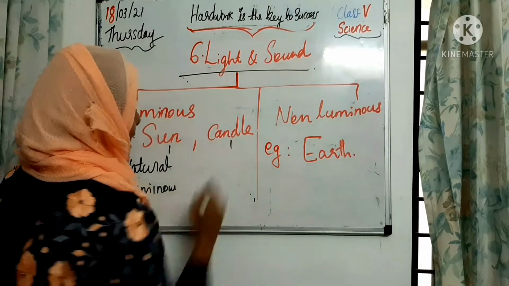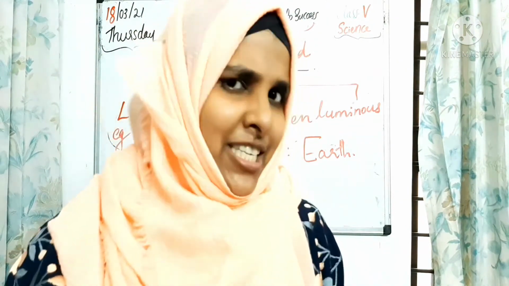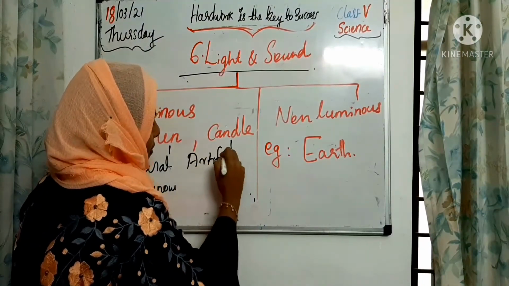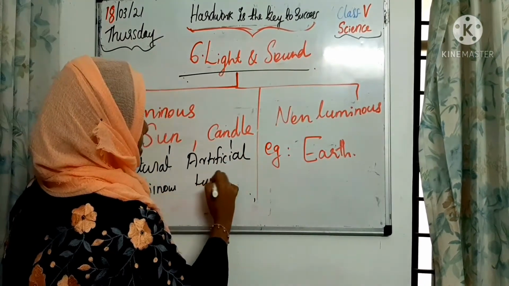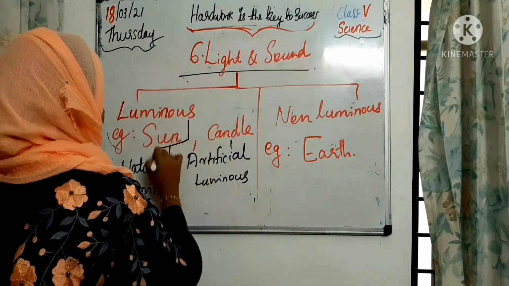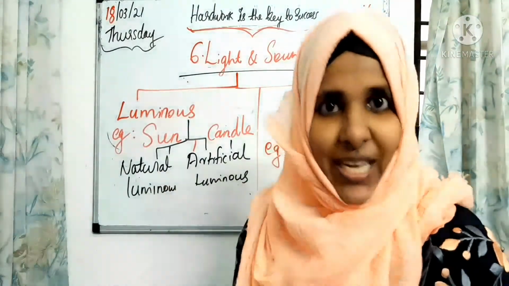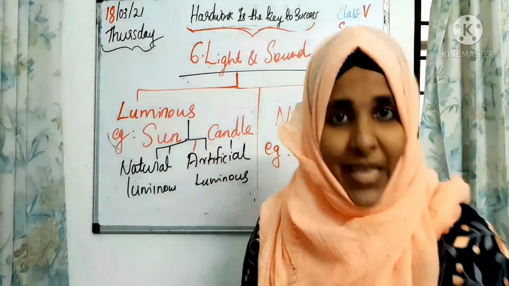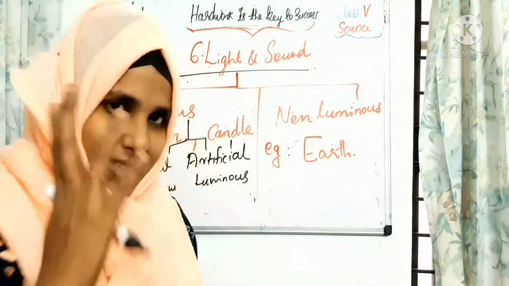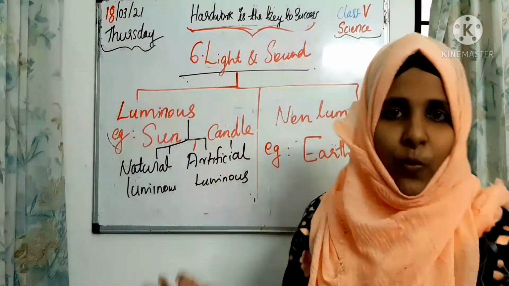But is a candle a natural thing? Candle, bulb, tube light, are these natural? No, they are man-made, so we can call them artificial. Artificial luminous objects. So understand? We can classify luminous objects into two. What are they? Natural luminous objects and artificial luminous objects. In natural luminous objects the example is the sun. Then what about artificial, children? That is candle or tube light.